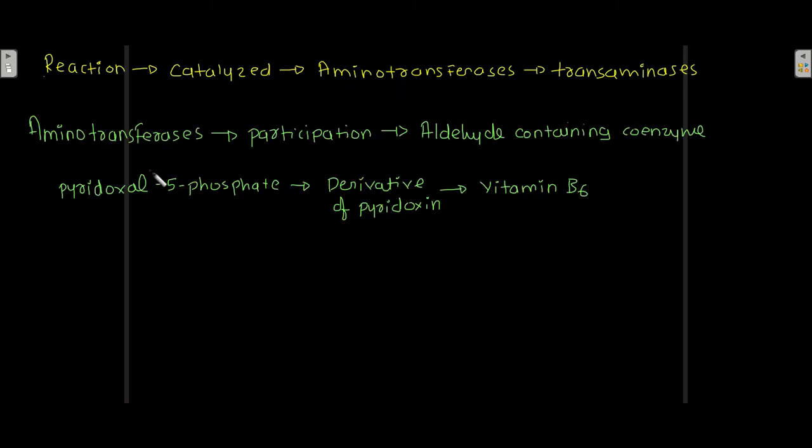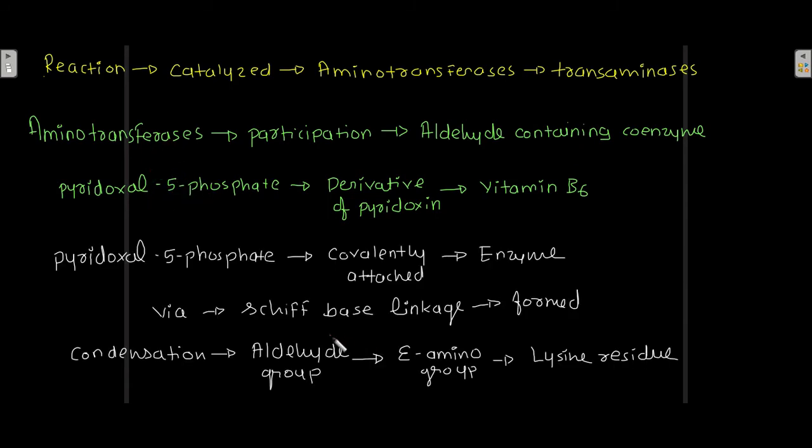Now aminotransferases require the participation of an aldehyde containing coenzyme, which is pyridoxal 5-phosphate, a derivative of pyridoxine, that is, a derivative of vitamin B6. So aminotransferases require the participation of pyridoxal 5-phosphate for their activity.